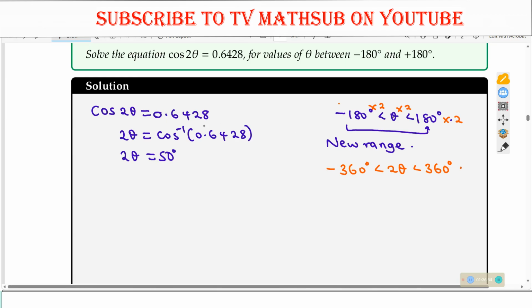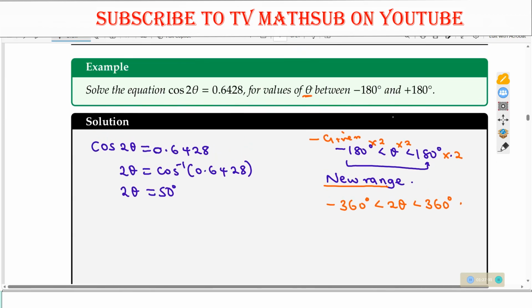So I'm saying whenever the range that you are given is theta, but here you are having 2 theta, 3 theta, 2 theta minus 50 degrees, you must create that new range first. If you don't do that, then you might leave out some correct answers. So this was the given range, which was for theta. But what we are having here is 2 theta. So first get that range for 2 theta. See how you can manipulate this and get that required range.